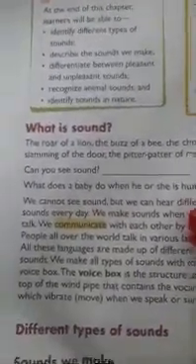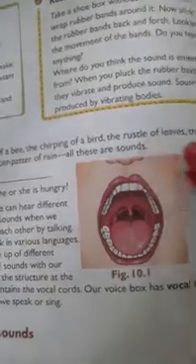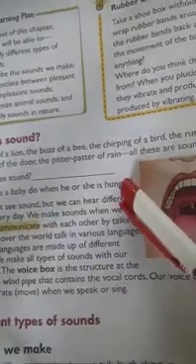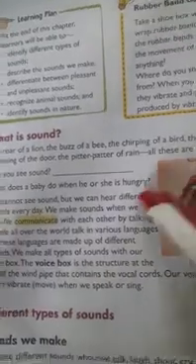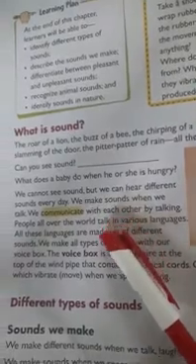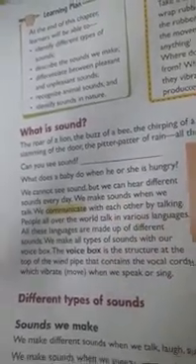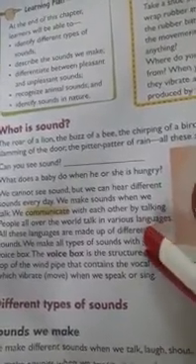Sound. What is sound? The roar of a lion, the buzz of a bee, the chirping of birds, the rustle of leaves, the slamming of the door, the pitter-patter sound of rain. All these are sounds. So the different sounds which we hear in our daily life. These all are sounds. Children, can we see the sound? Can we see what is the shape of sound? How does it look? No, we cannot see. We can just hear it.